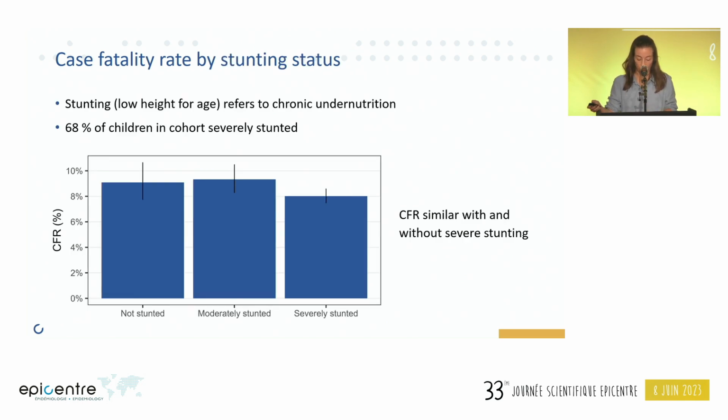And finally, we stratified the case fatality rate by stunting status. Stunting, or low height for age, refers to chronic undernutrition and has often been hypothesized to be an aggravating factor for mortality among acutely malnourished children. Overall, 68% of the children included in this analysis were severely stunted. The case fatality rate is similar among those not stunted, moderately stunted, and severely stunted.